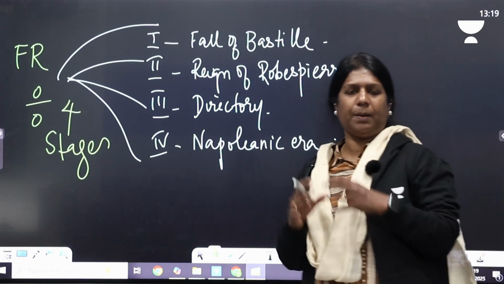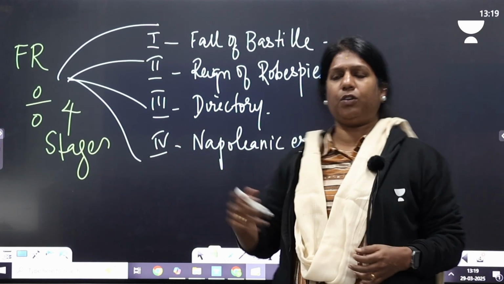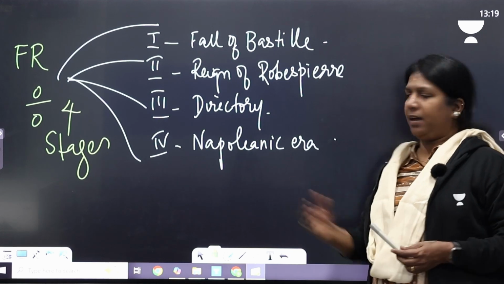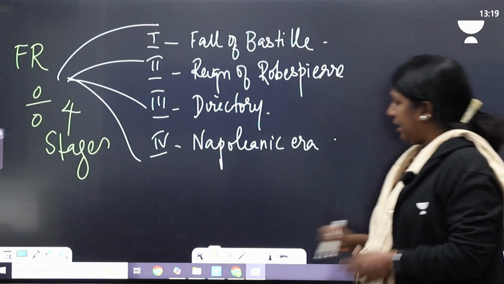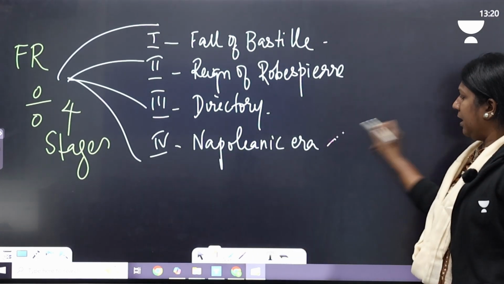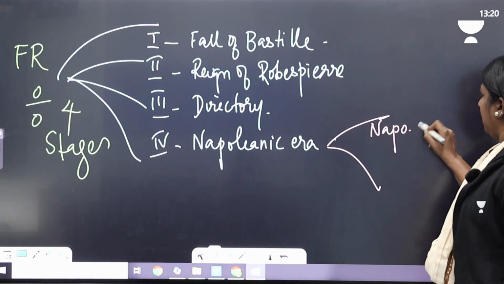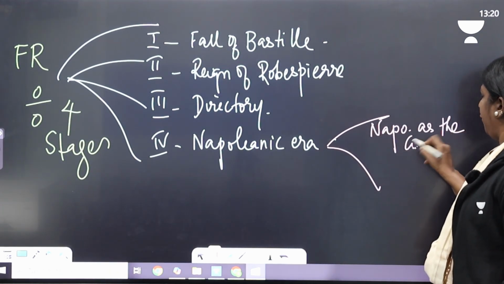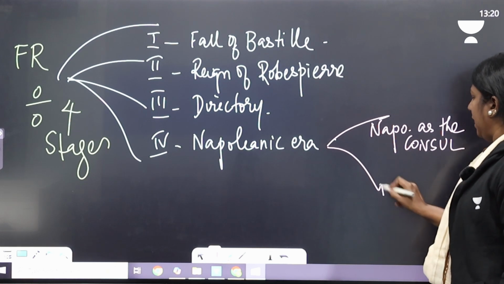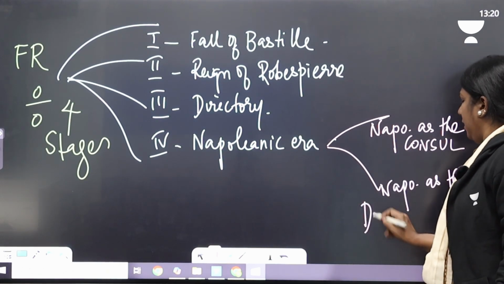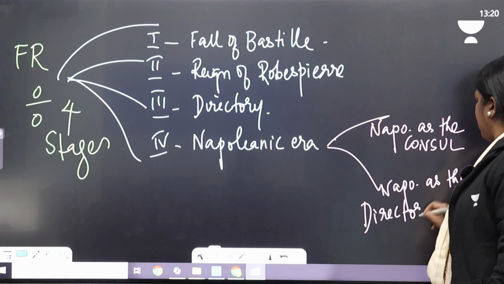UPSC may ask you a separate question, like write a short note on the fall of Bastille, or the reign of Robespierre, or the Napoleonic era. And when you cut the Napoleonic era into 2, we say Napoleon as the consul, the first consul of France, and we can say Napoleon as the dictator of France. I'm not dumping you with more years here.